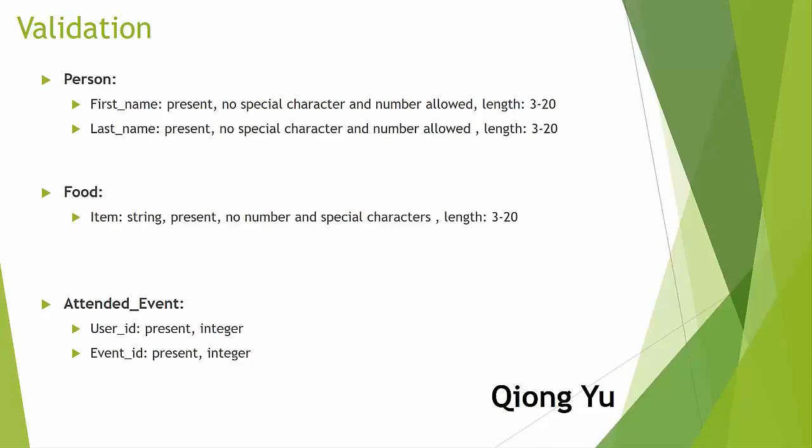and last name. For the attended event, if the user clicks attend in the event detail page, one record is automatically saved into the database. So the user ID and event ID are the primary keys in those two classes, which is integer, and we don't need any validation in it.